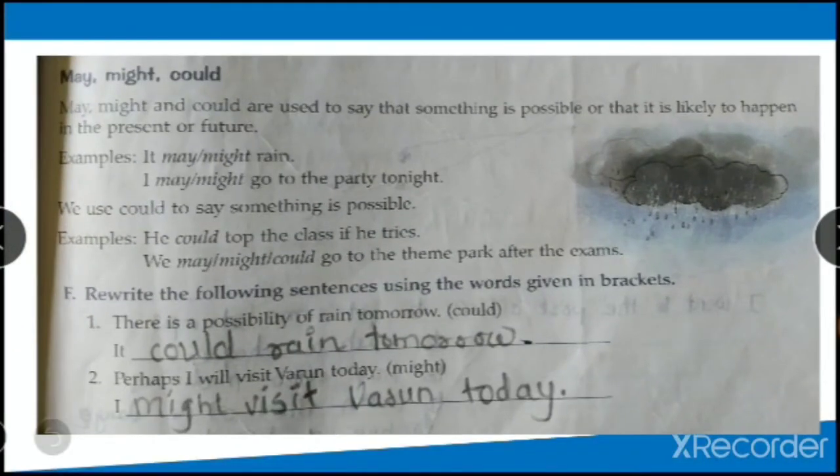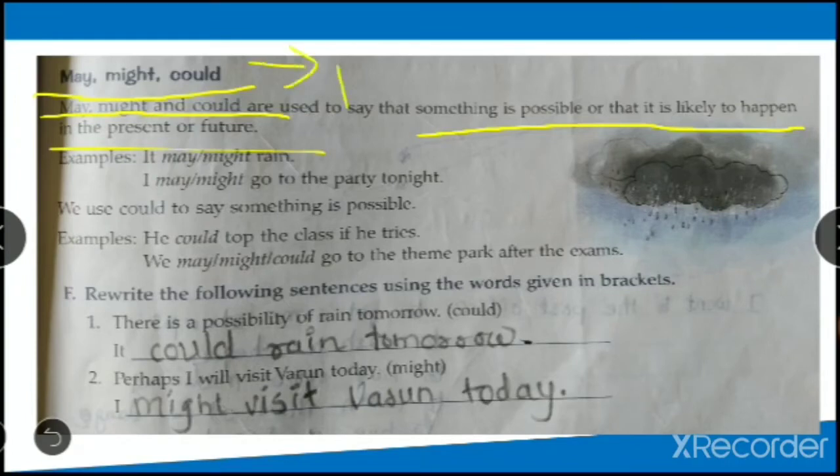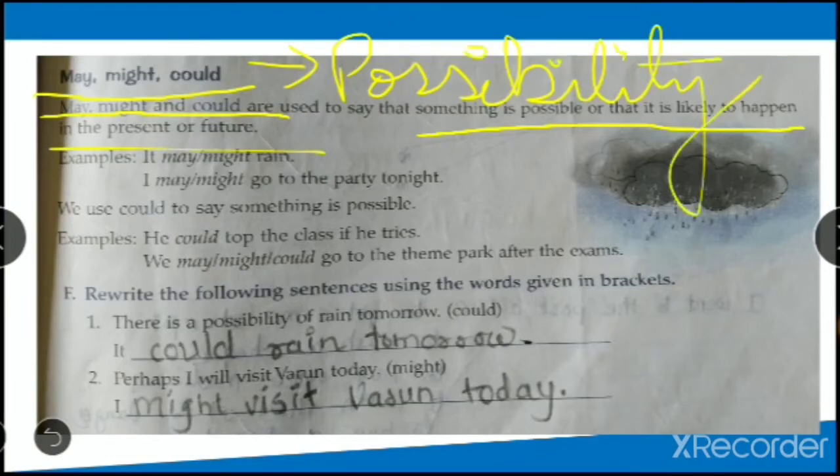Now next modals are may, might, could. May, might, could are used to say that something is possible or that is likely to happen in present or future. So here, why are we going to use some possibility? I haven't written it properly. Let me try. So when we are talking about possibility, okay, we used can, could and may for permission. Now we are going to use may, might, could for some possibility, something that is possible in present or future.